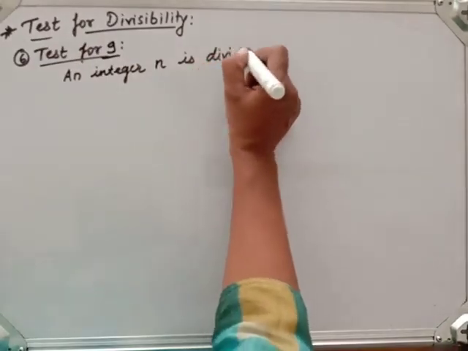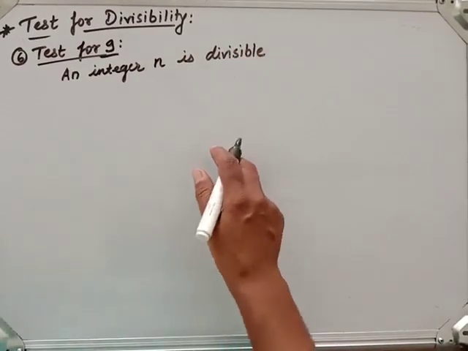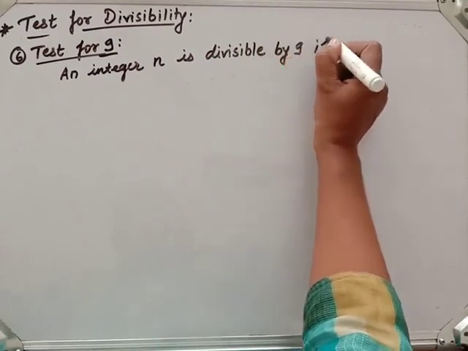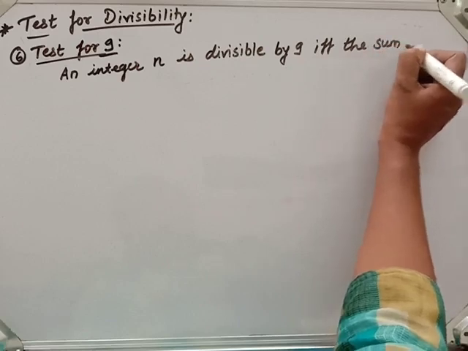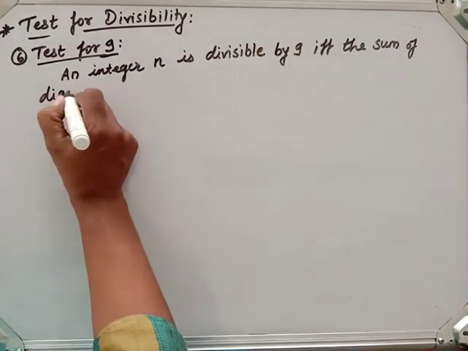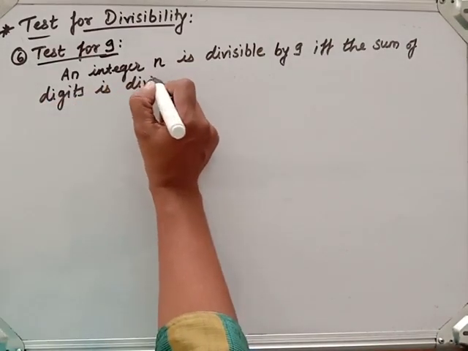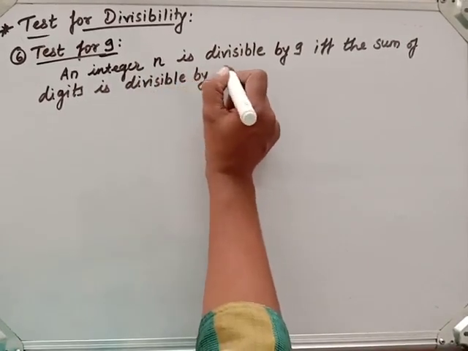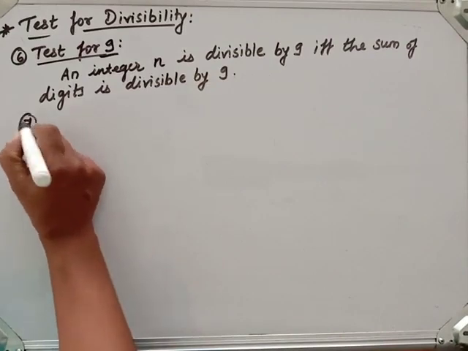It is just like the divisibility test of 3. n is divisible by 9 if and only if the sum of digits is divisible by 9. Okay.